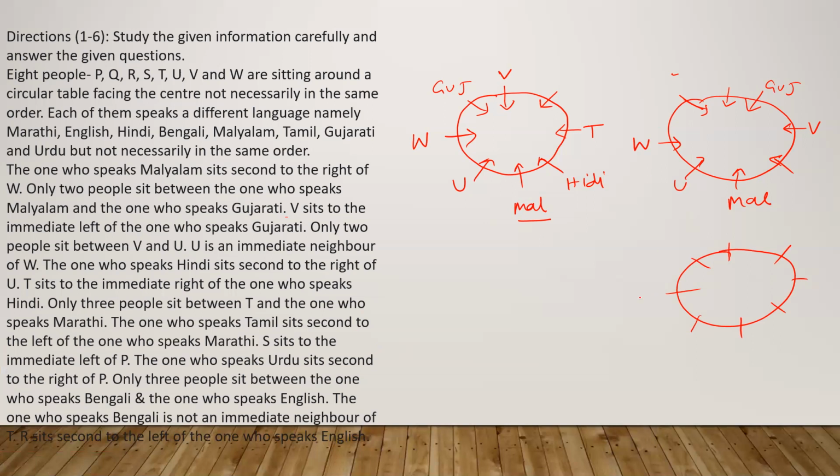So W is here, V is here, Malayalam is here, and U is here, and Gujarati is here. Now the question is saying the one who speaks Hindi sits second to the right of U. So Hindi will sit here.